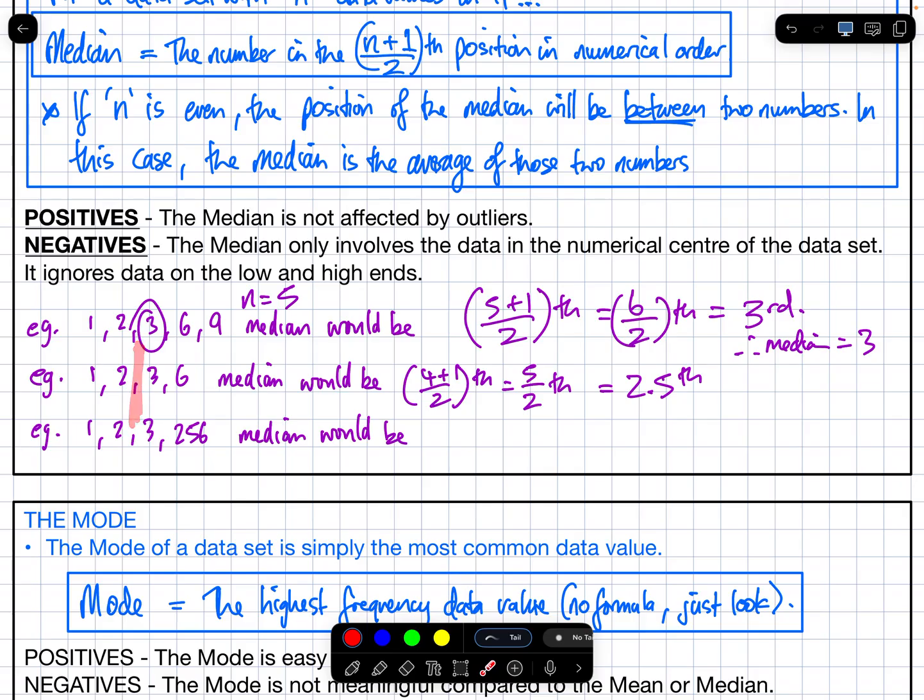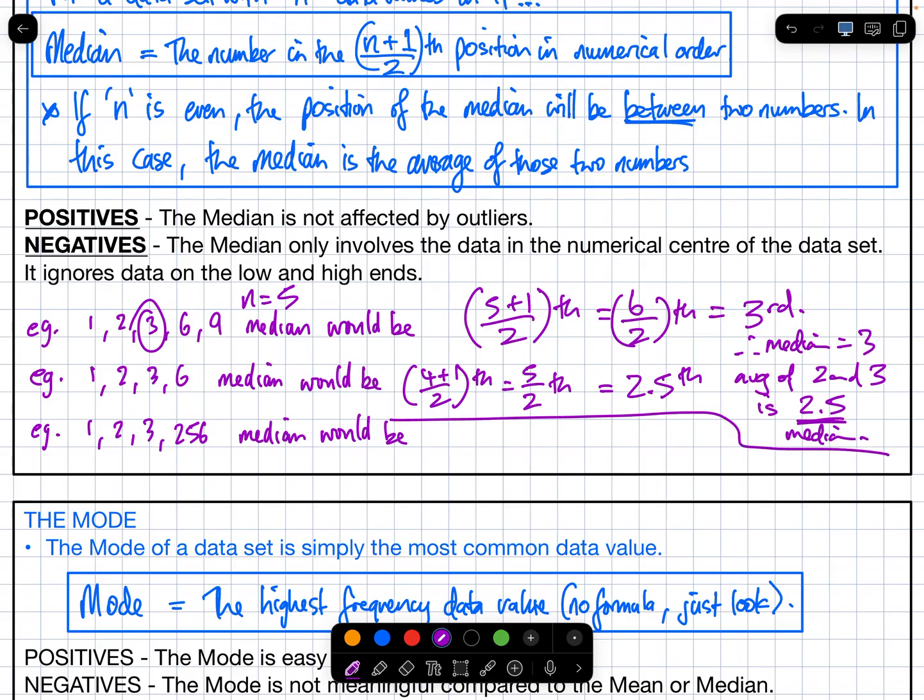So the median is going to be the average of 2 and 3. What is the average of 2 and 3? What's exactly halfway between 2 and 3? Good. So the average of 2 and 3 is 2.5. So that's the median. 2.5 is the median for that second example. I'll draw a line there because I'm using up the space.